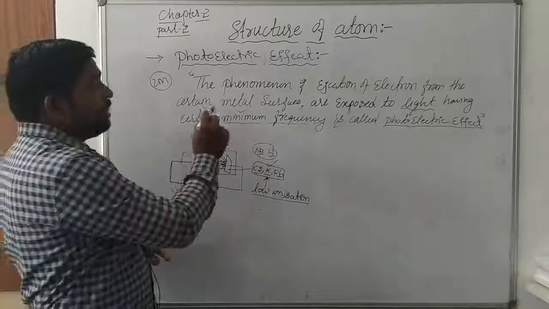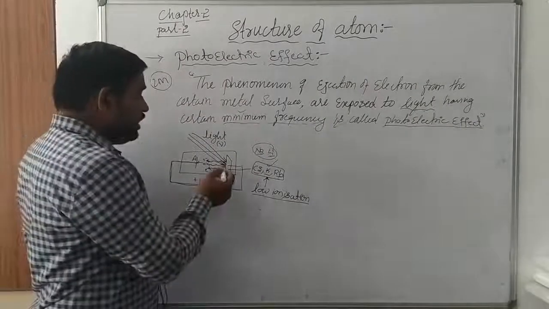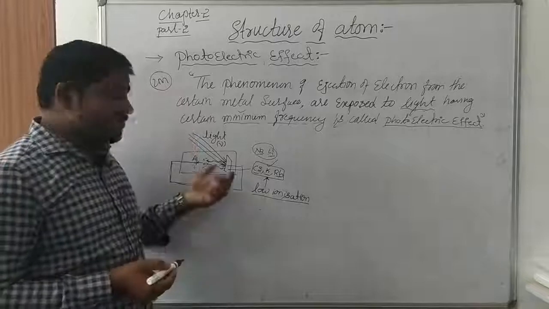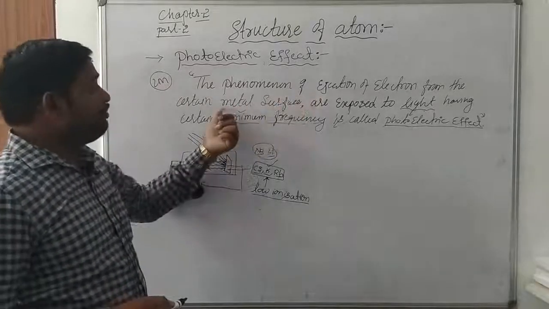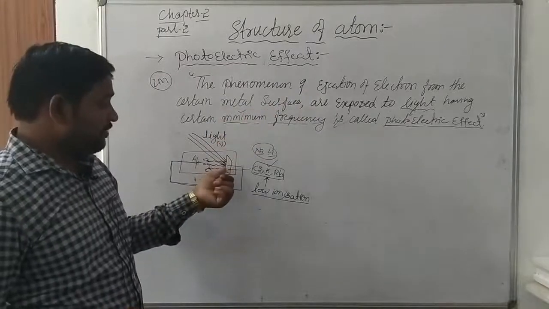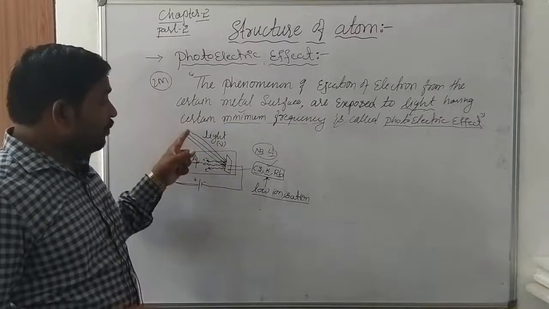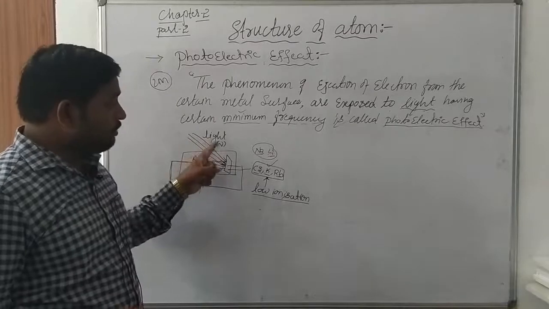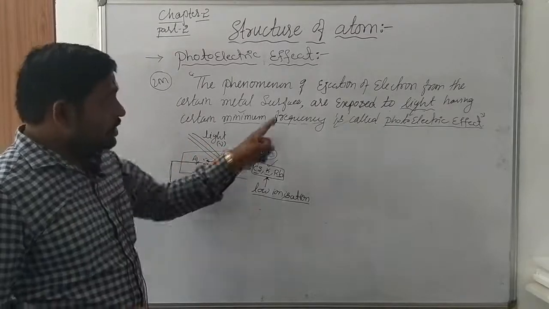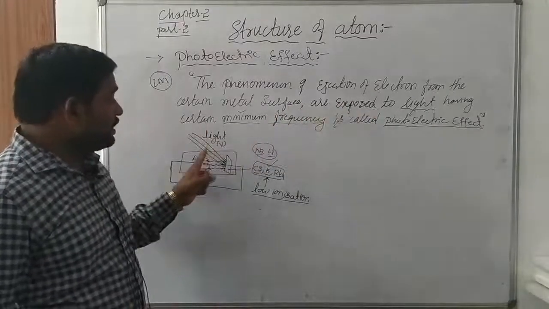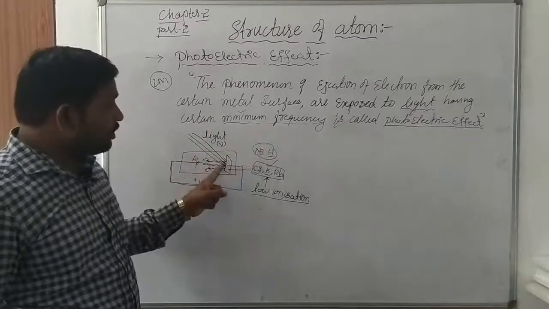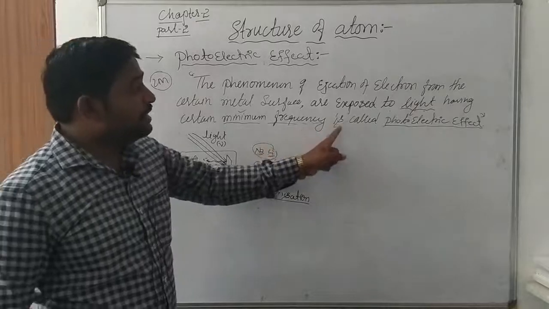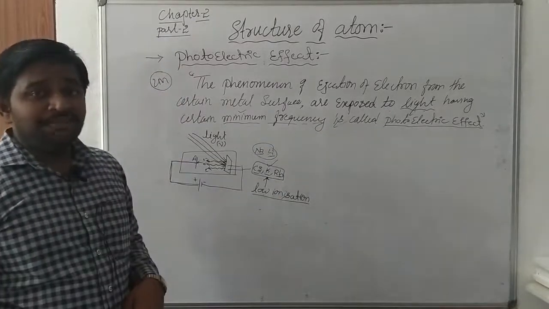So the phenomenon of ejection means removal of electrons from the surface of the metal; that is what we call ejection. From what? From the metal surface. This is the metal, and from its surface the electrons are ejected. When? When we apply a suitable frequency of light on these surfaces. So the metals are exposed to light, and that light must have a minimum frequency. That is called the photoelectric effect.